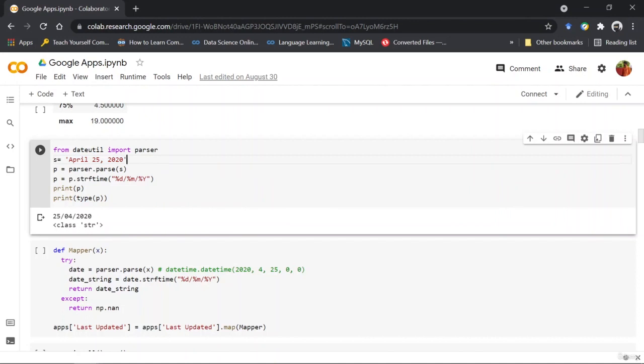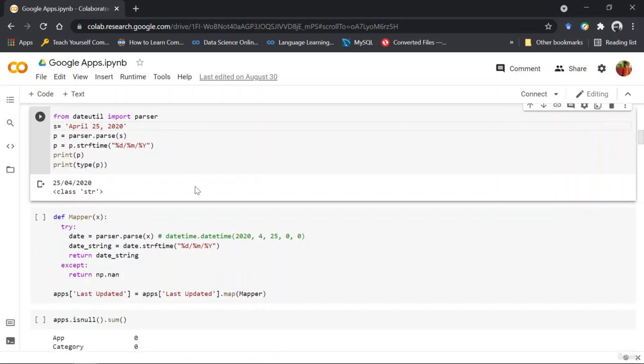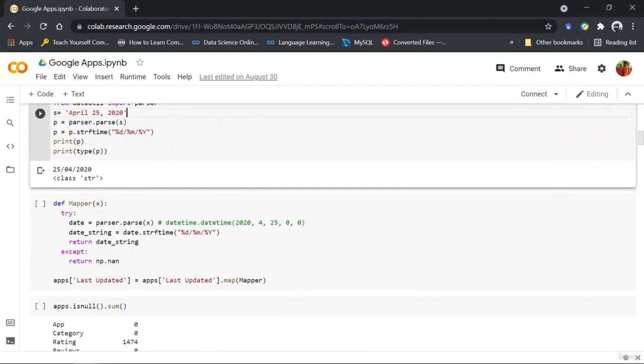Later on, I'm going to convert this string into date format. So this April 25th, 2020 will be converted to 25/04/2020. Again, this is in string format only. We haven't converted into date till now.